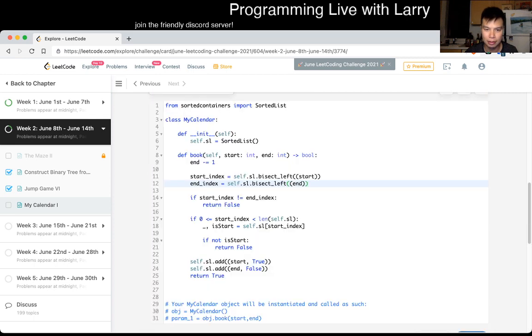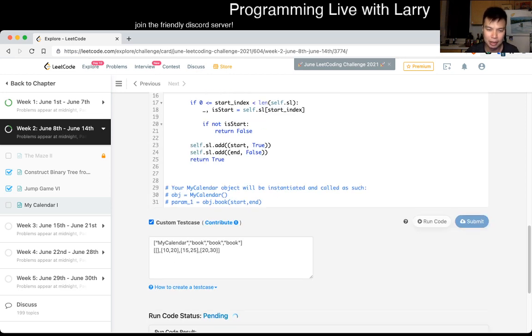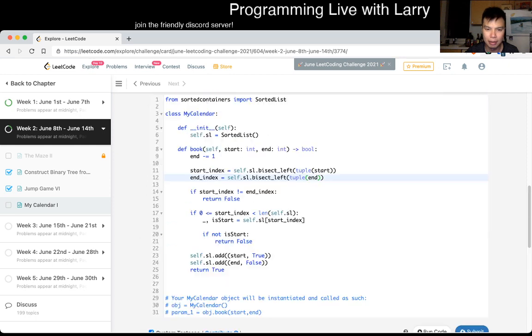Add 11. Okay. I think I want to tuple up one element. I mean, I guess we can put a dummy element as a second element, but I think this should be okay. Nope. Int object is not iterable. Do I insert weird things? Okay, fine. Let's just do. I don't know if this would be sorted the right way.